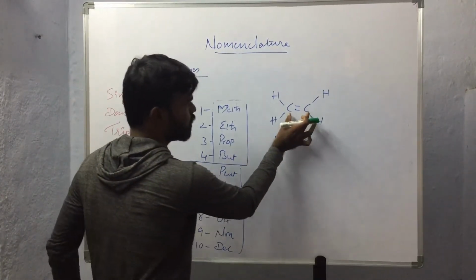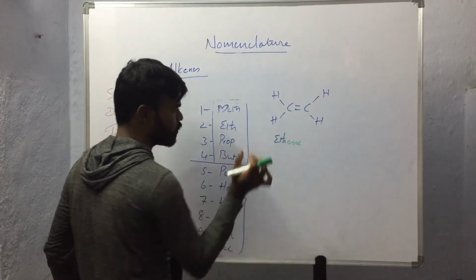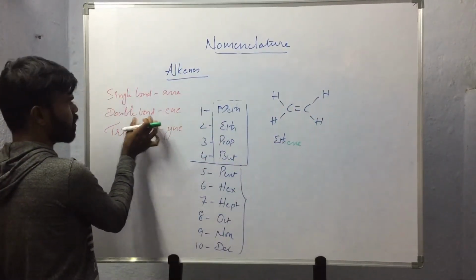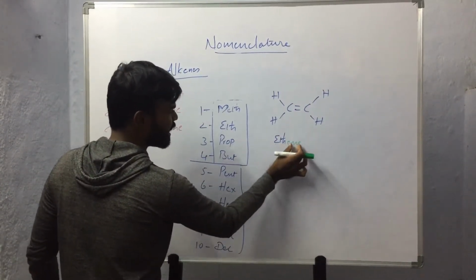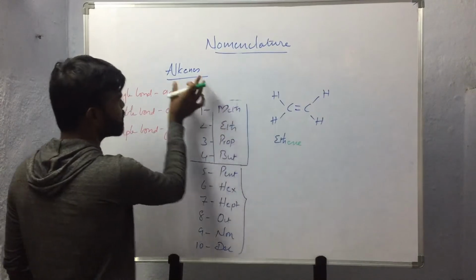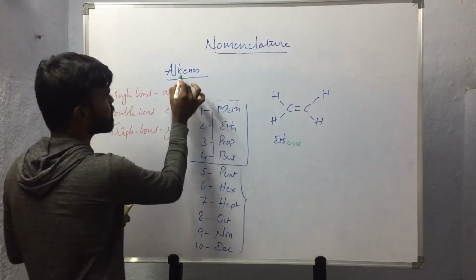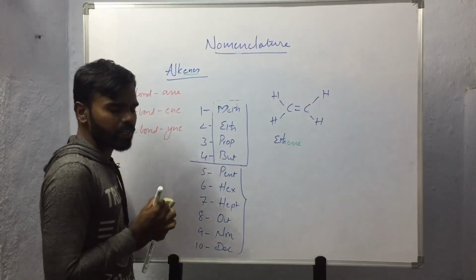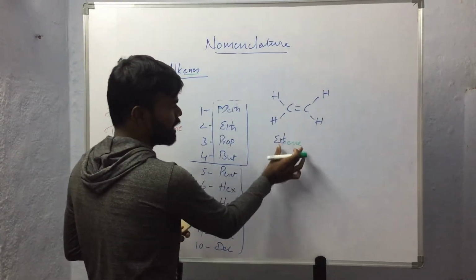So here two carbon atoms are present, so the prefix eth is used, and as the double bond is present here, we will be using ene, so the name of the compound will be ethene. So the name alkene indicates the presence of unsaturation, the presence of a double bond in the given compound.